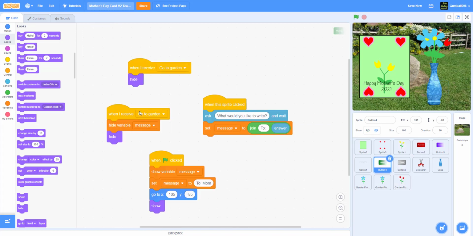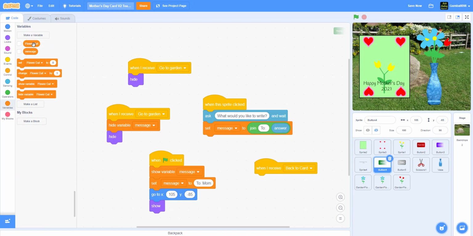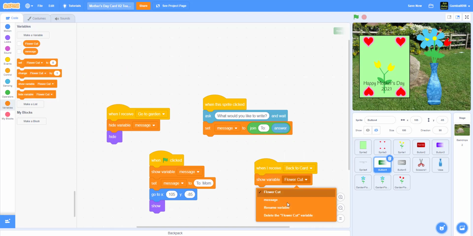So we have this, and when I receive back to card, then it will show variable. We didn't need that. A show variable message. So you have that. And there we have it, our project.